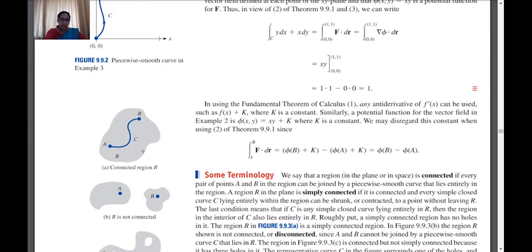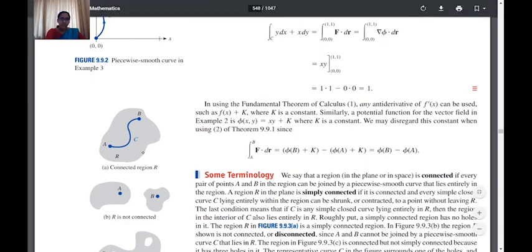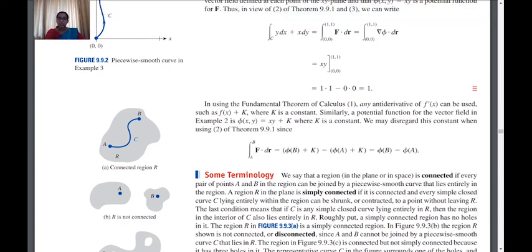That is, if you take one point here and another here, we can join it like this, right? So there is no necessity for us to get outside this region. And 9.3b gives us a region which is not connected. Clearly, if we take a point in this region and the other region, we cannot join them by a curve which lies in that region itself. It is outside that region.